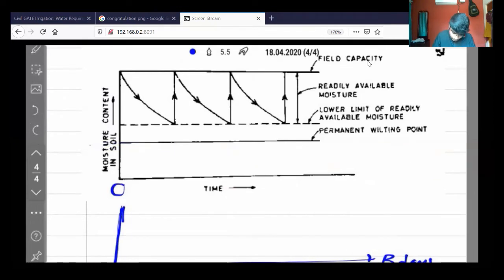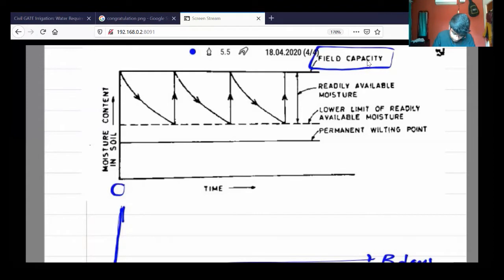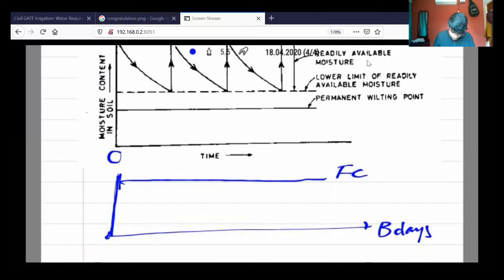So that is called field capacity. The top line denotes the field capacity. On the 0th day, full moisture is available. So this is the full capacity, which means the soil will be completely filled with moisture.